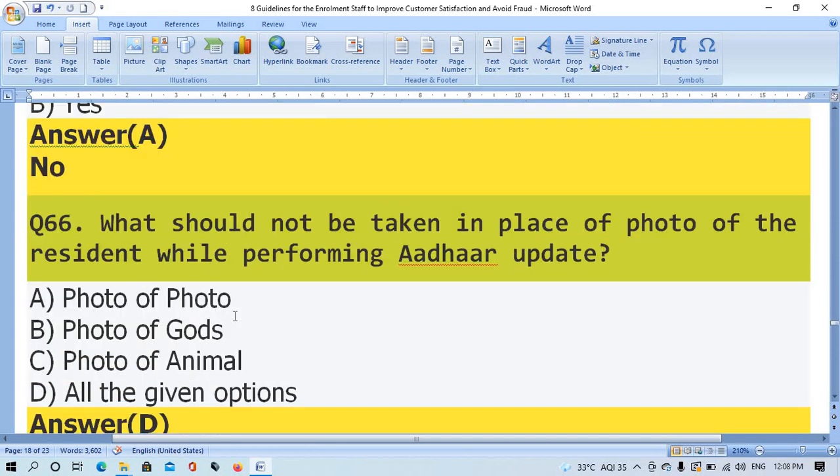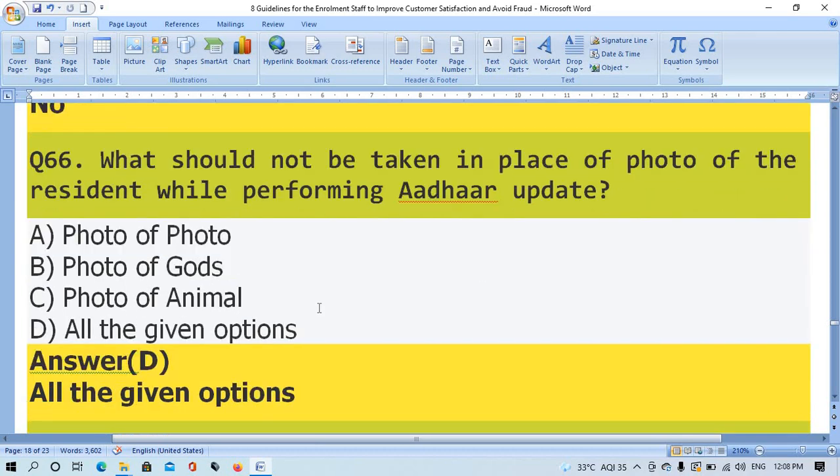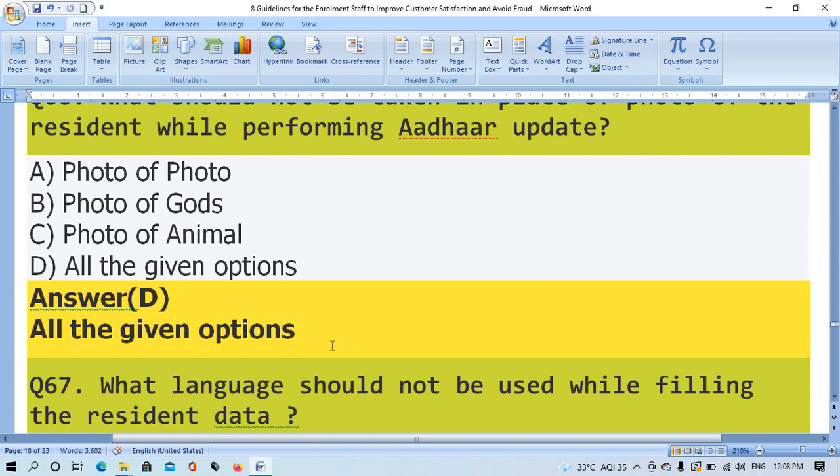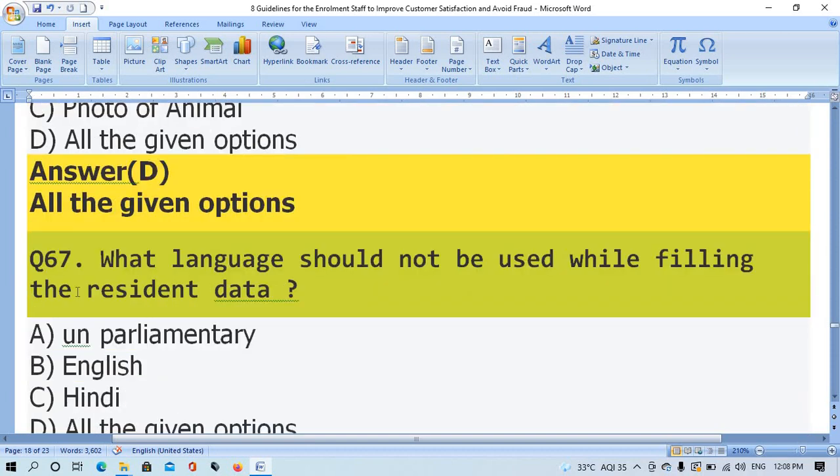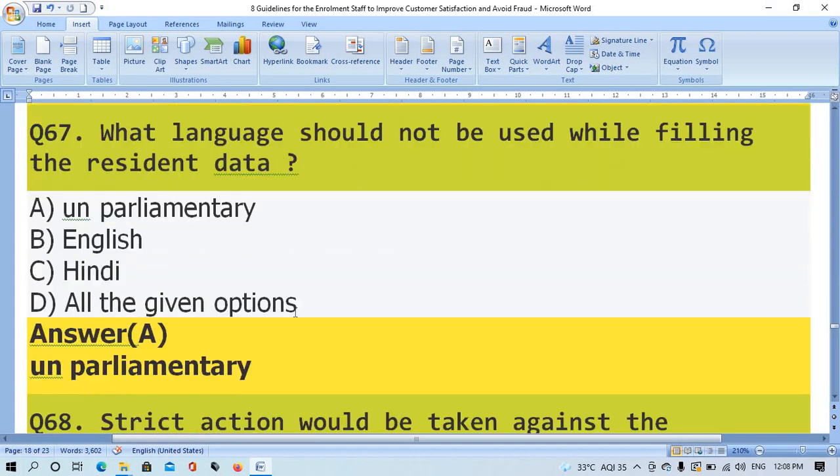Question number 66. What should not be taken in place of photo of resident while performing other stuff? The right answer is option D, all the given options. Question number 67. What language should not be used while filling the resident data? The right answer is option A, uncomplimentary.